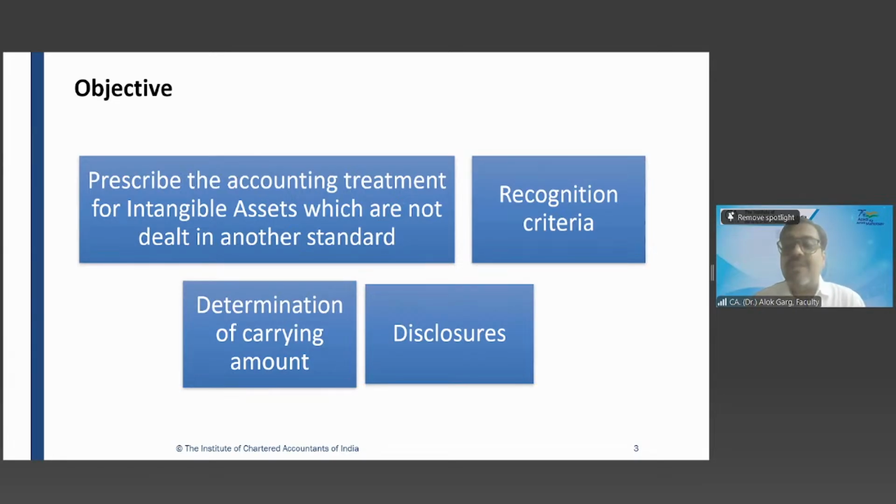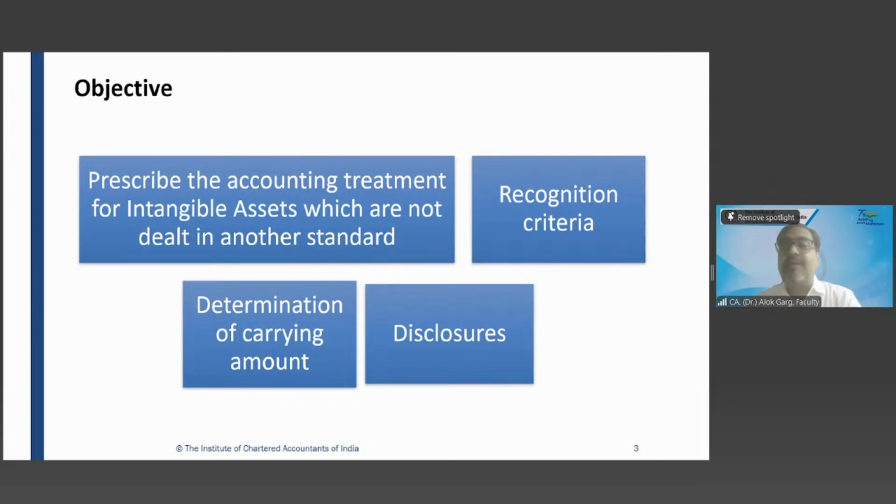Cost minus accumulated depreciation minus accumulated impairment losses. But in case of intangible asset, what is the word which we are using instead of depreciation? Amortization, right? So the work is same, the purpose is same, the nature is same, but for tangible asset we are using the word depreciation. For intangible asset we are using the word amortization, right?